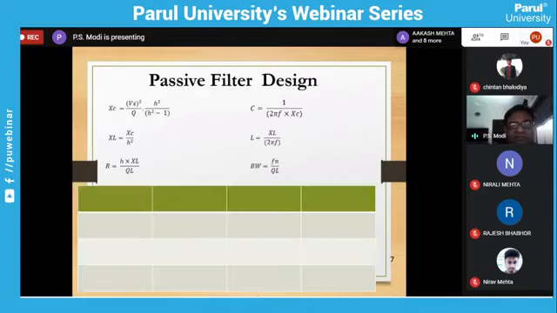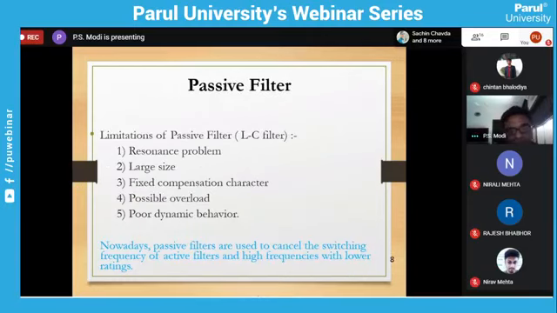So this is one solution, and these are the basic equations by which we can design the values of L and C based on Q, that is the quality factor, and the reactive power demand. This equation is valid for any type of passive filter. So in further discussions, whenever passive filter design comes, you can use these equations.